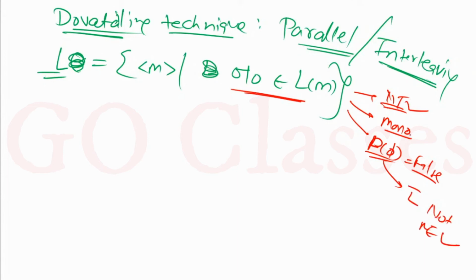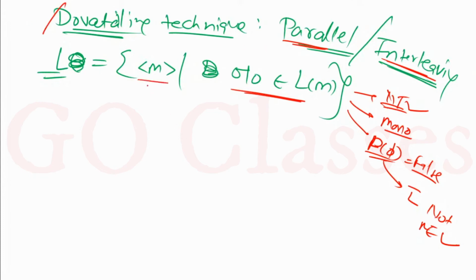But what about L? For L, we are going to use the dovetailing technique. This is parallel interleaving. Now you need to apply all the concepts you have understood in today's class so far, nothing else. The dovetailing technique is nothing but just an application of the definition of Turing machine.